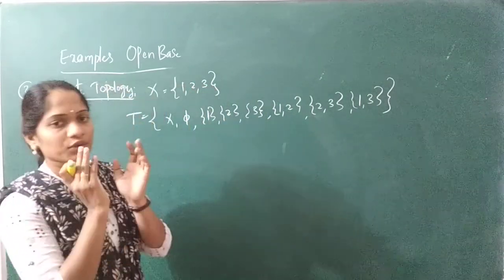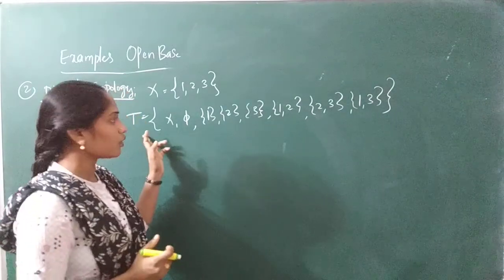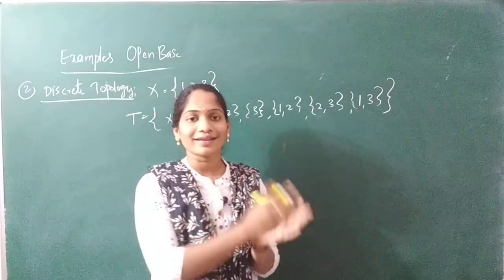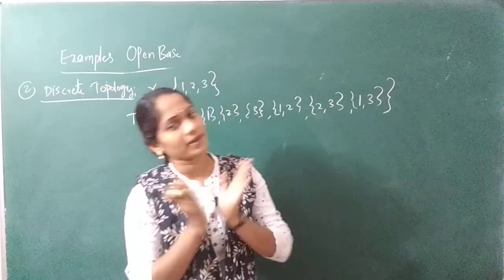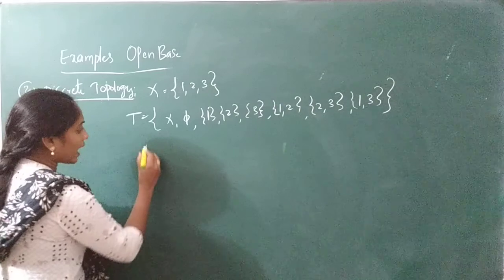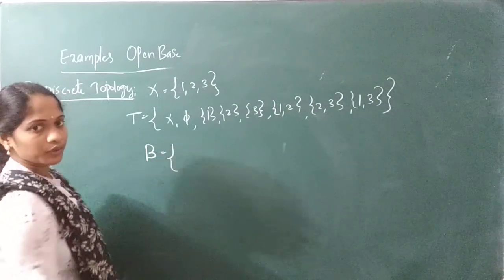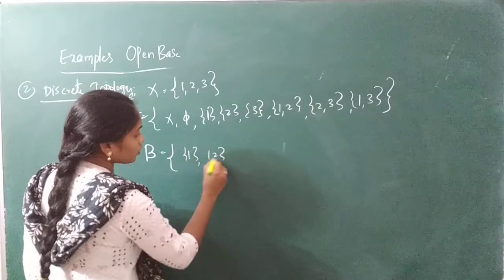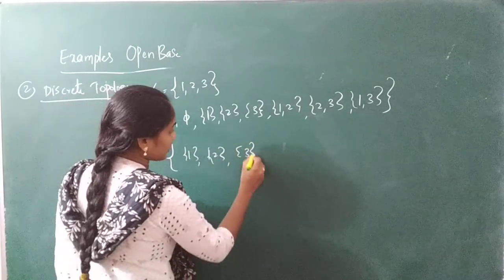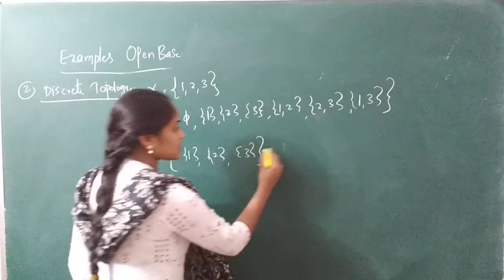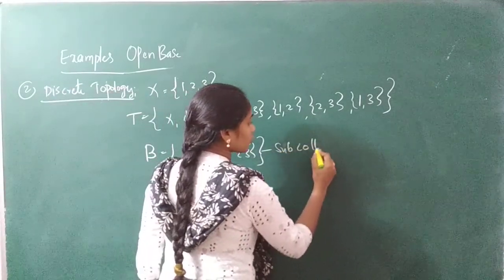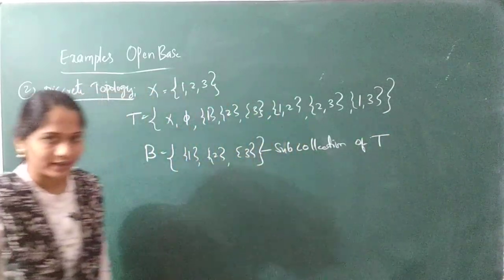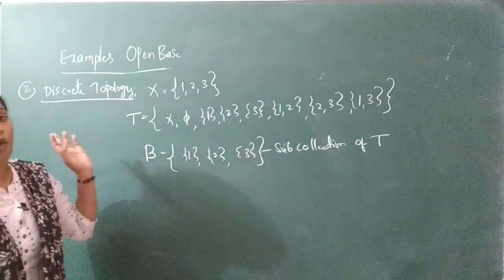So now we have to consider some sub collection of tau. You have to take some sub collection of tau and you have to check whether that sub collection becomes an open base or not. Got it, my point? So I'm taking some B. Let us take some singleton sets 1, 2 and let's take 3. So this is the sub collection of tau. Now check whether this B becomes an open base or not.